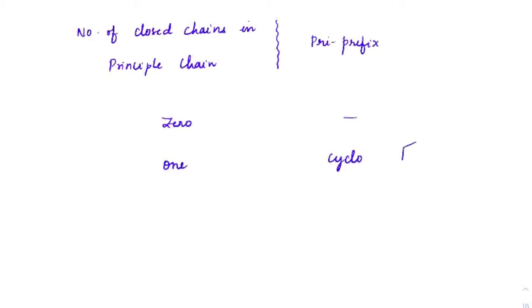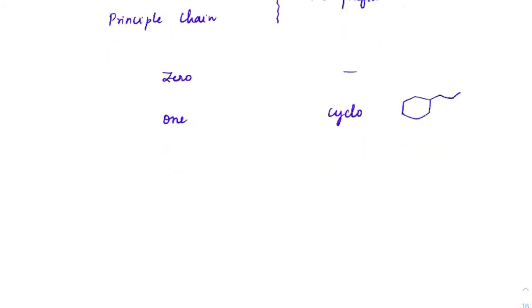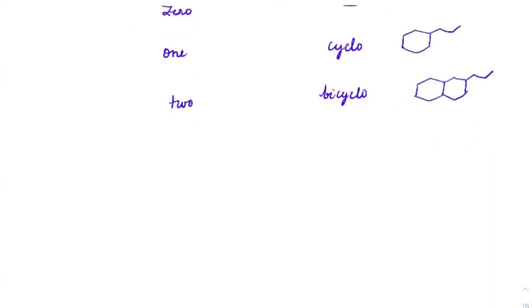For example, if a molecule is like this, there is one cyclic group here, so it is written as cyclo. In case there are two cyclic groups, then we use the word bicyclo. For example, if I have a group like this, there are two cycles present. So while writing the name, we will write it as bicyclo.